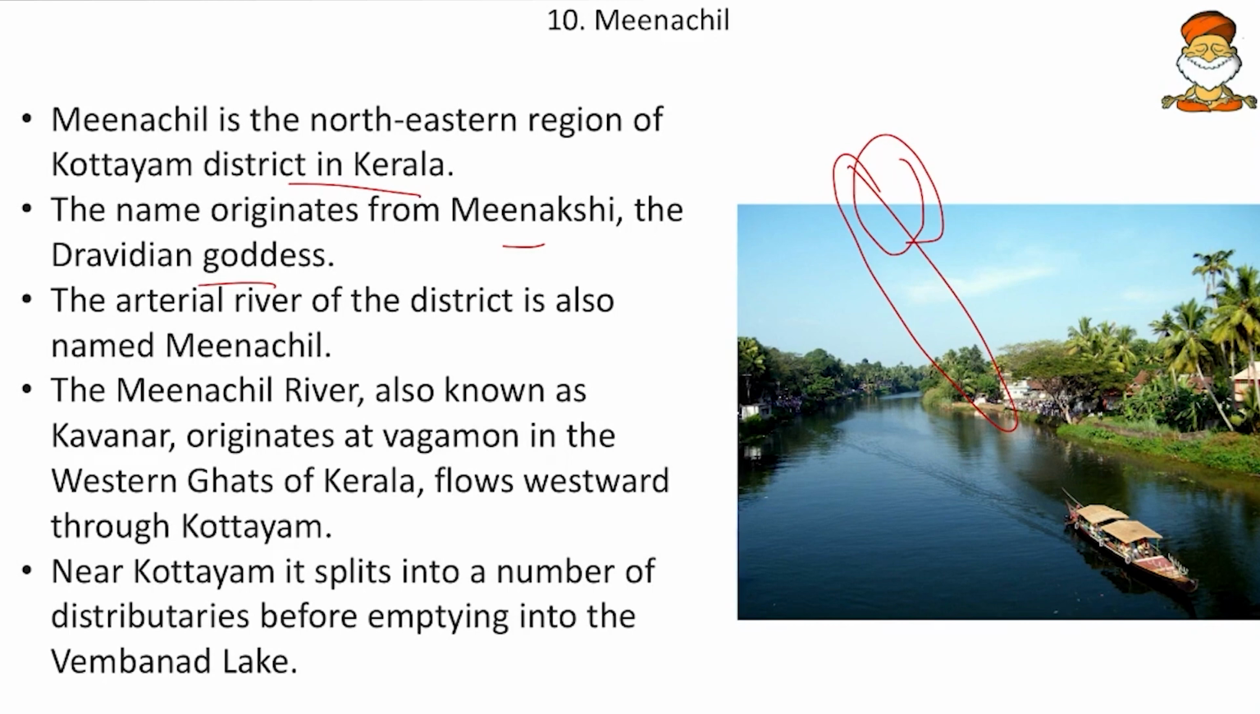Then the arterial river of the district is also named Minachil. So there one river flows that is also called Minachil. And the Minachil river, also known as the Kavanar, originates at Vagamon in the Western Ghats of Kerala and flows westwards through Kottayam. And near Kottayam, it splits into a number of distributaries before emptying into the Vembanad Lake.